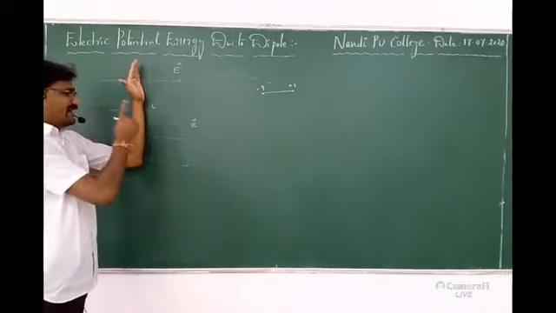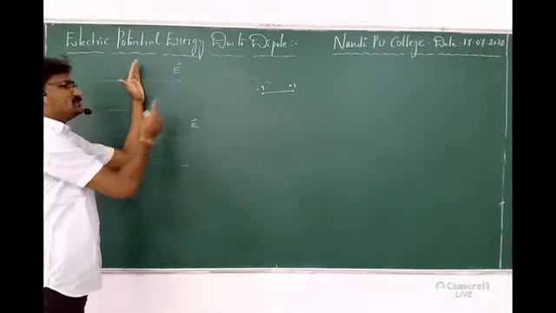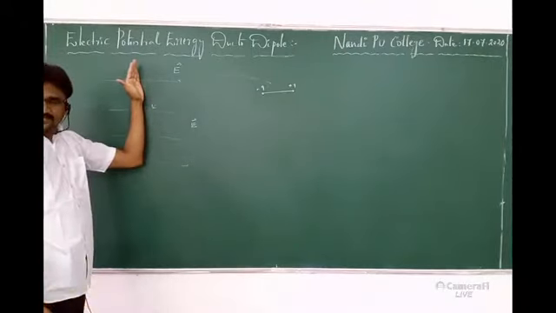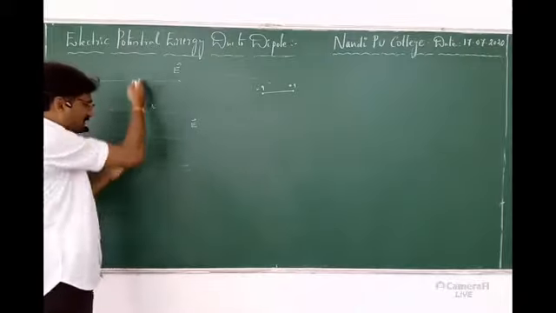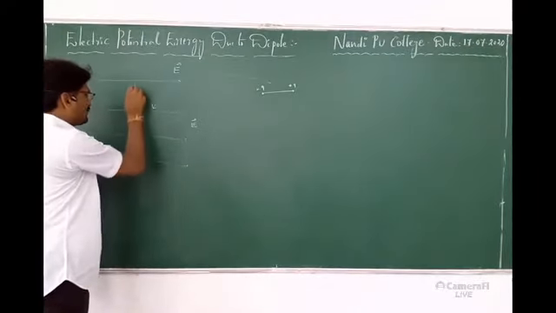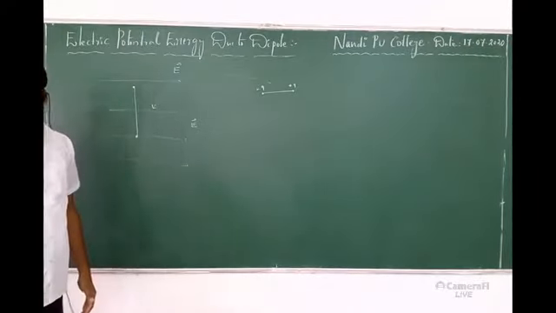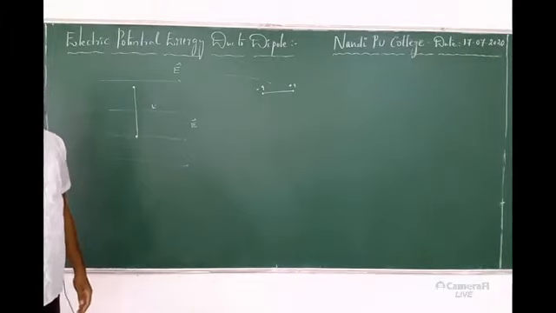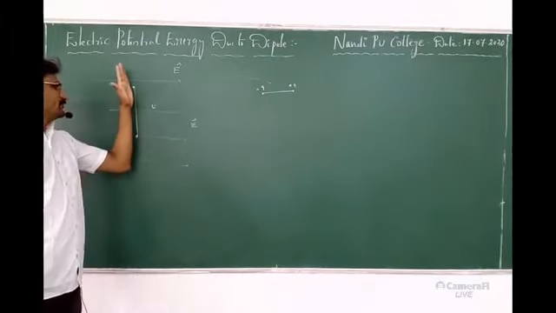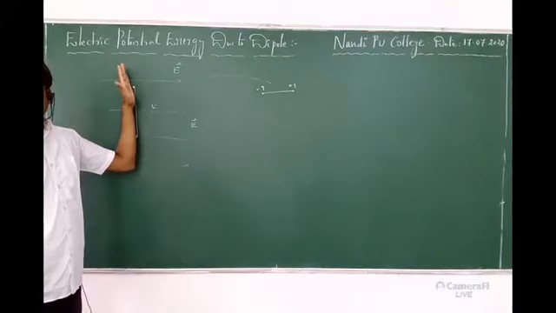When I am bringing the dipole from infinity into the field, my position is normal to the electric field. Why? Because in this particular position, if I place the dipole, the potential energy is 0. So the dipole can be stable.